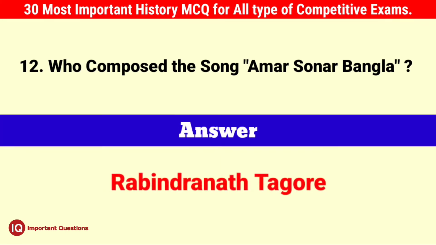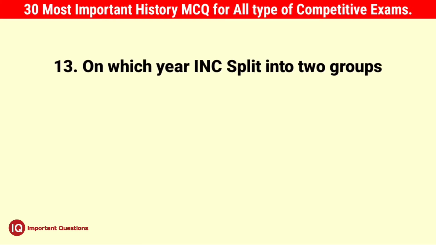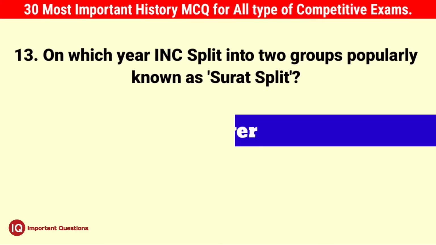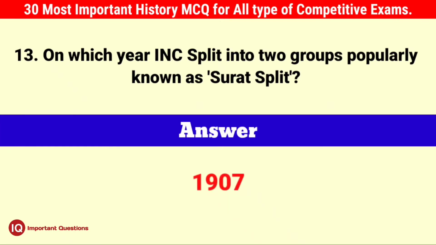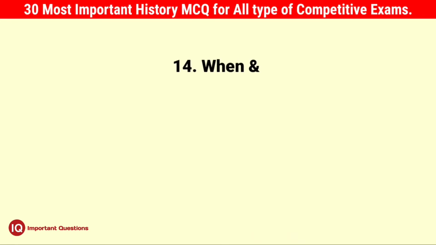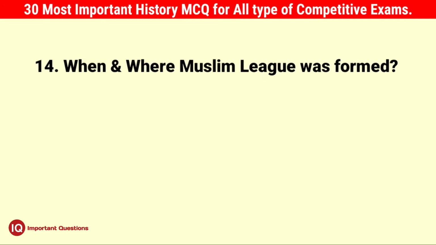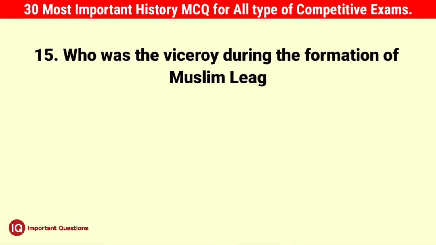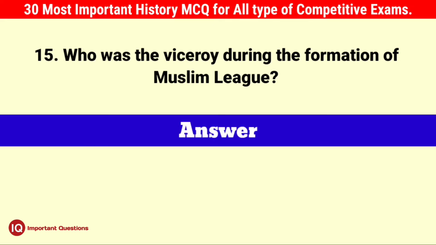Answer is Rabindranath Tagore. Question number 13, in which year did INC split into two groups, popularly known as the Surat split? Answer, 1907. Question number 14, when and where was the Muslim League founded? Answer, Dhaka in 1906.